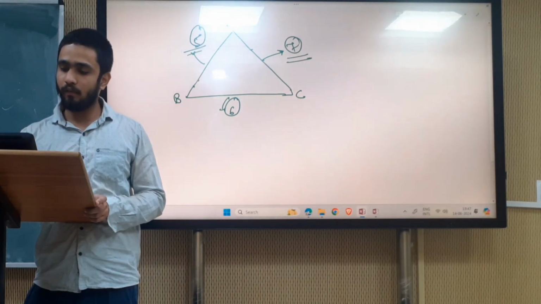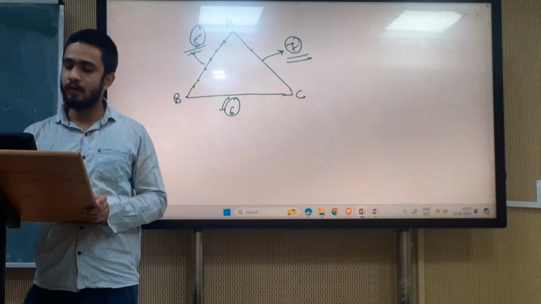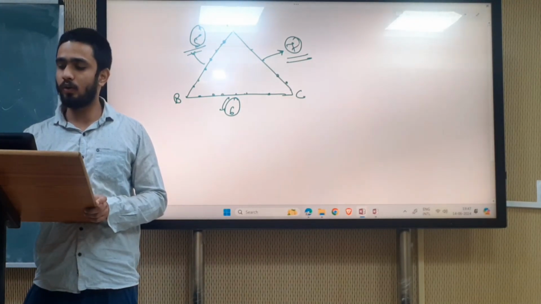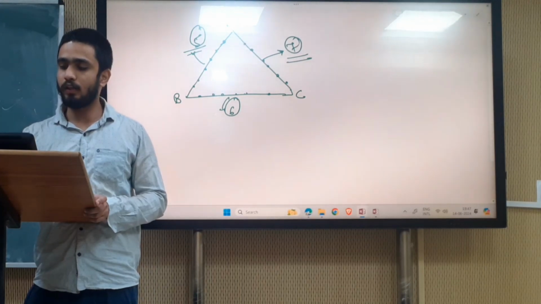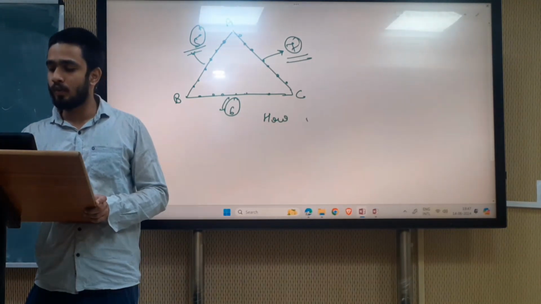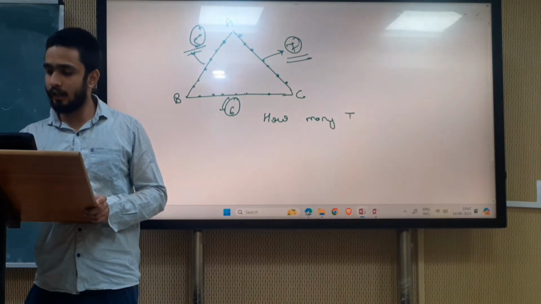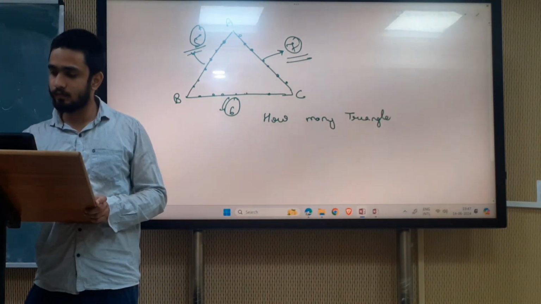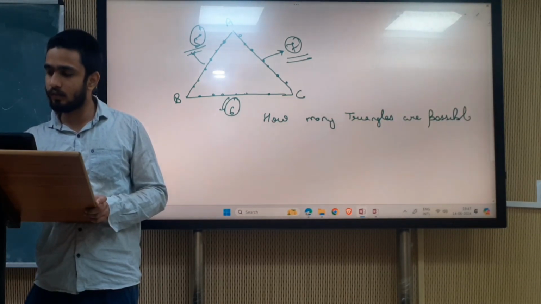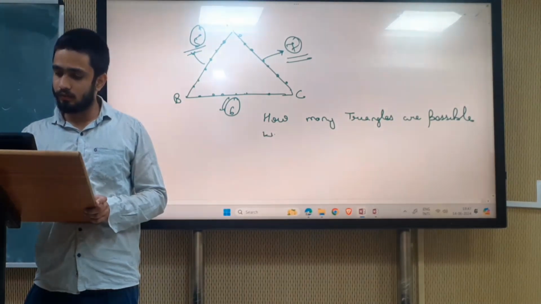Here there are 5: 1, 2, 3, 4, 5. Here there are 6: 1, 2, 3, 4, 5, 6. Here 7: 1, 2, 3, 4, 5, 6, 7. So how many triangles are possible with these points?